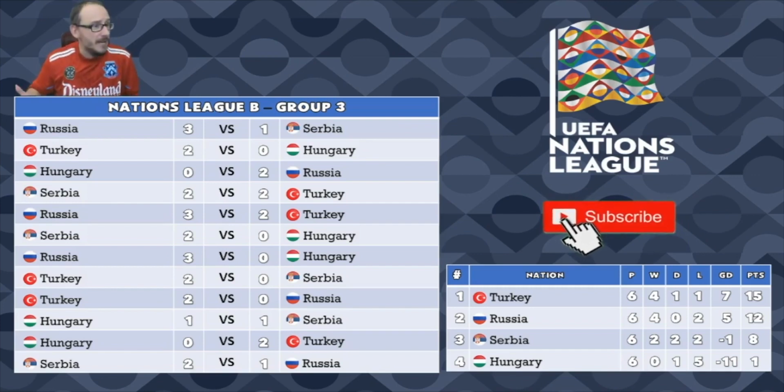Do you agree with my Nations League Group B, Group C, whatever it is, you know what it is. But yeah, Turkey coming out on top. The cream rises to the top, ousting Russia in the process and putting Hungary in the relegation discussion. Whether it is cold hard relegation or playoff, I don't know. Meanwhile, Serbia will be with Russia in this level for another year. That's my picks. Get your own predictions in nice and early down below in the old comment section.